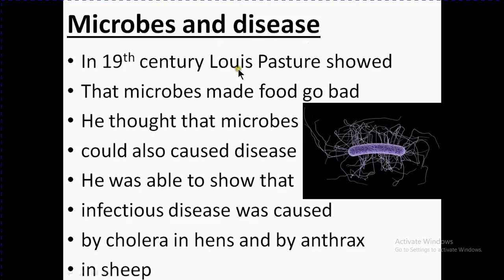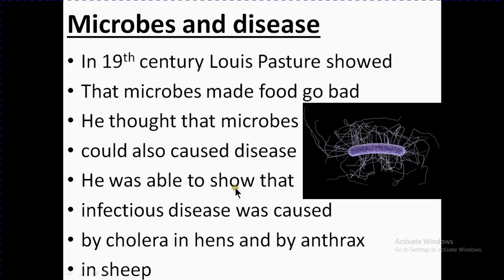In the 19th century, Louis Pasteur showed that microbes made food go bad. He proved that food becomes spoiled due to microbes. He thought that microbes could also cause disease. At that time, he just thought that disease can be caused by microbes.